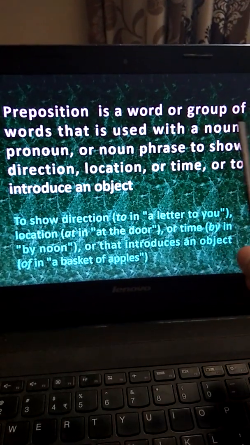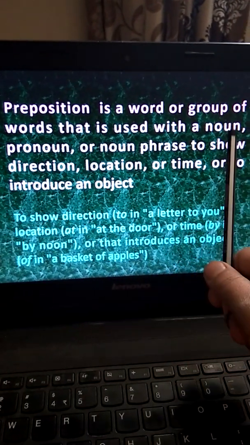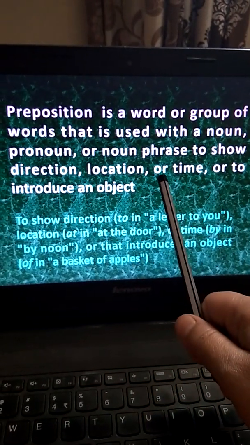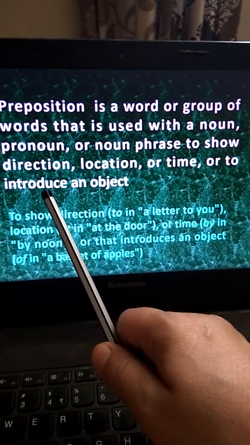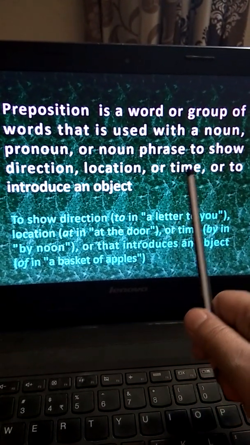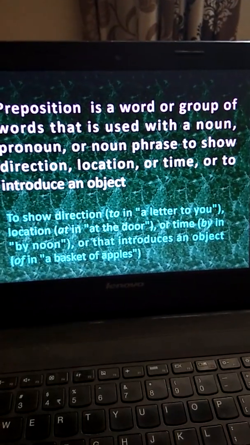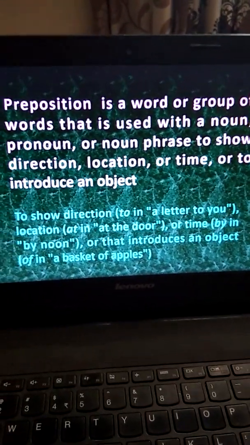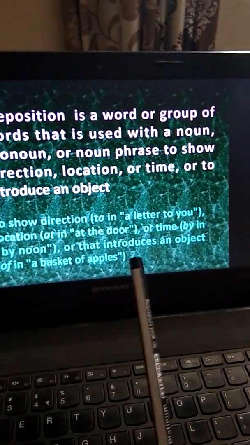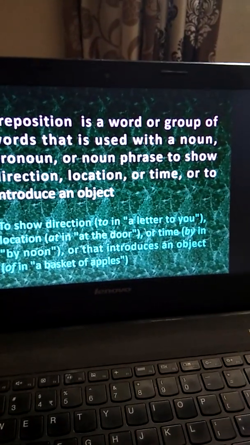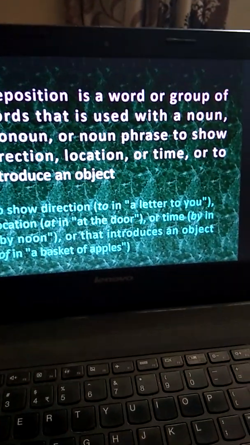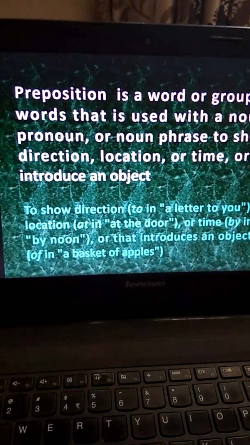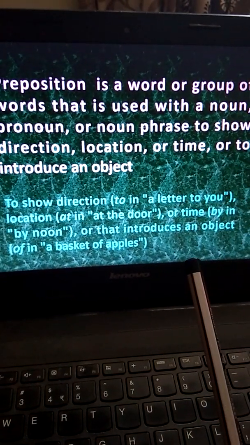Preposition is a word or group of words that is used with a noun, pronoun or noun phrase to show direction, location, time or to introduce an object. So preposition can be used to show the position, to show the direction, to show the location, to show the time or to introduce an object.